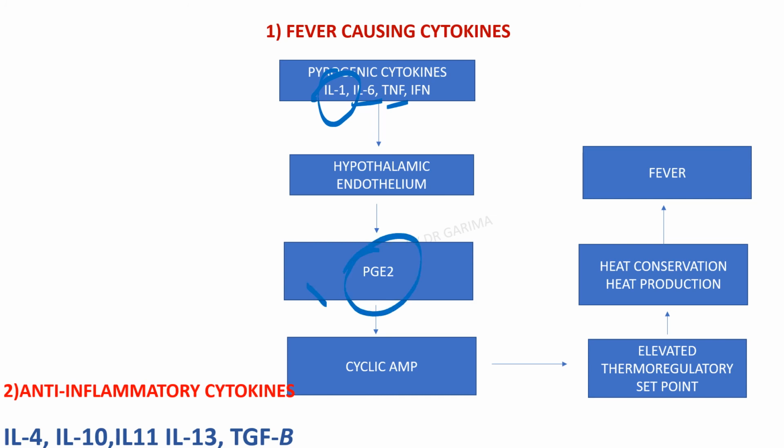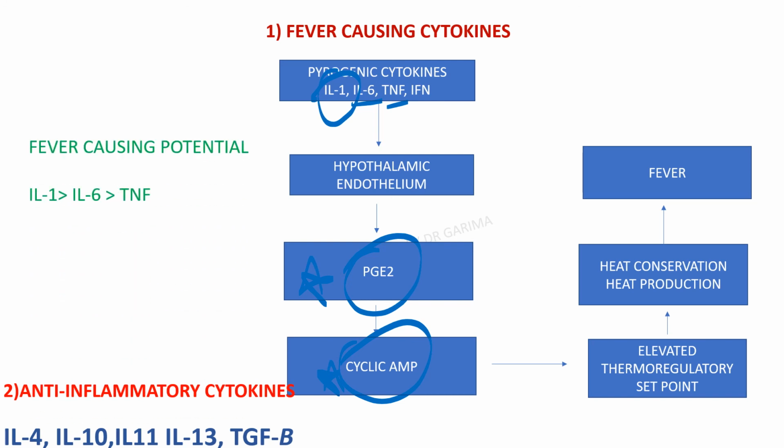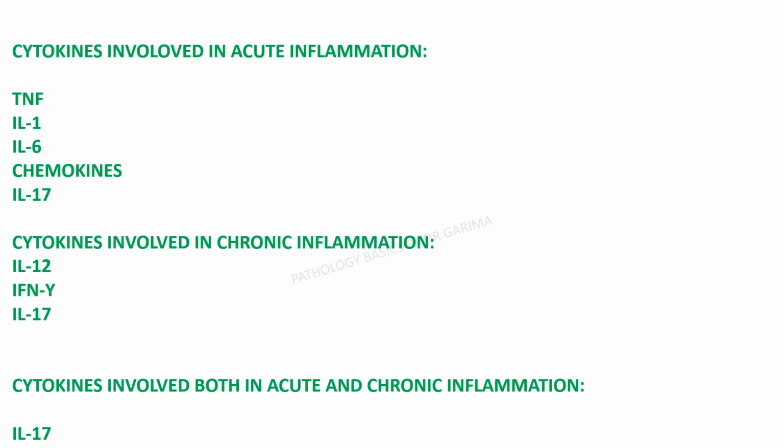By the induction of prostaglandin E2 and increasing the concentration of cAMP. If all of these are in the options, what do you need to remember? Interleukin 1 is the most important pyrogenic cytokine. Anti-inflammatory cytokines, very important, all of these are asked separately: interleukin 12, 13, 4, TGF beta.